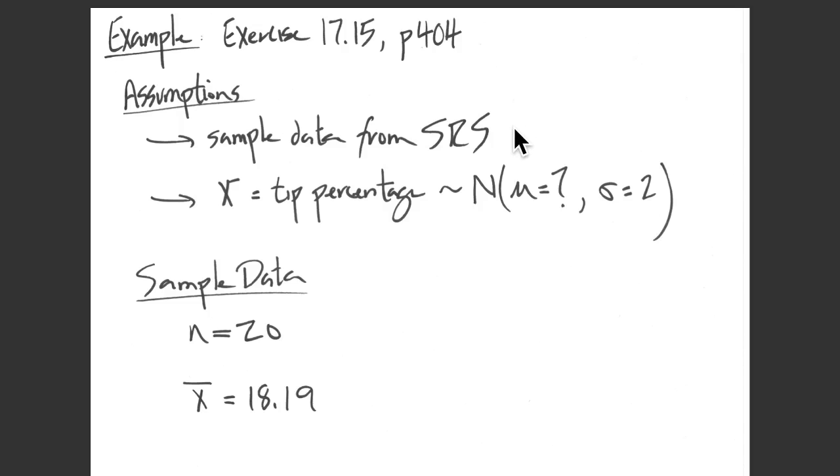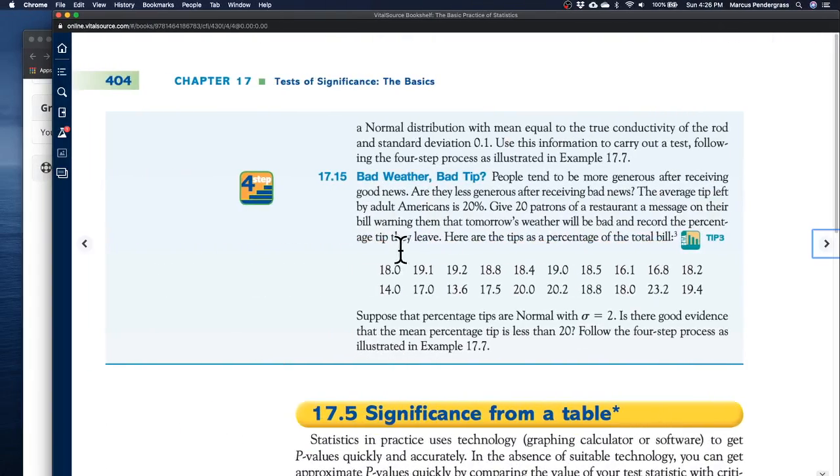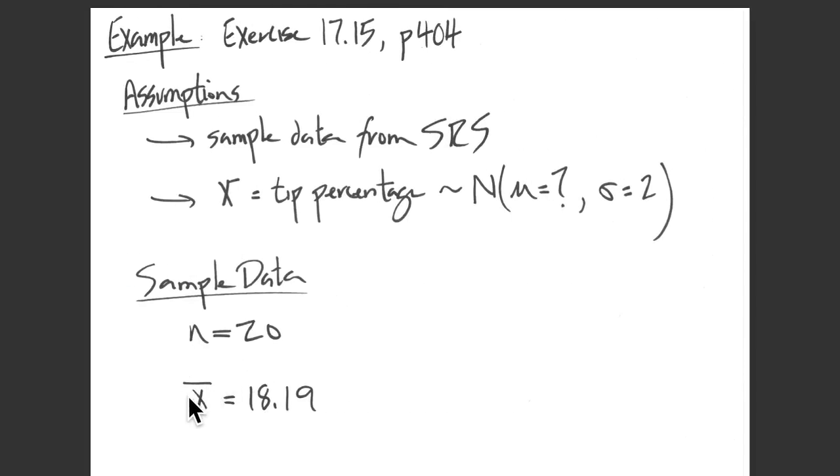We always will assume that our sample data come from an SRS, and the variable in this case, the tip percentage, we assume has a normal distribution with an unknown mean, but a standard deviation that is known. In this case, we were told that the standard deviation was 2 percentage points for the tip amount. Our sample data came from a sample of size n equals 20. I averaged these 20 tip percentages using my calculator, and that sample average, that x-bar, was 18.19.